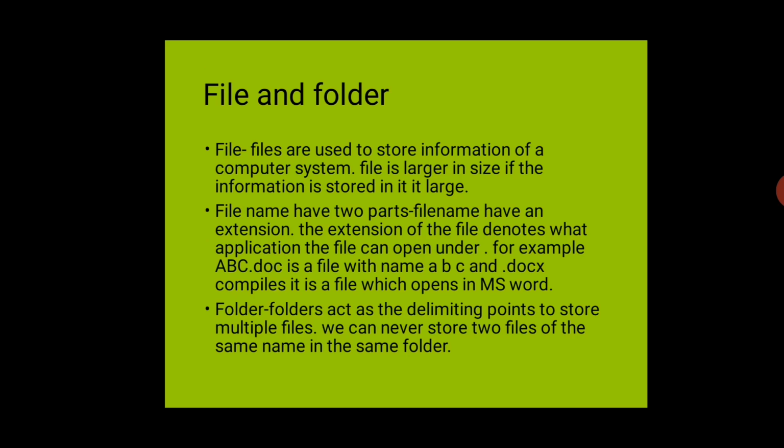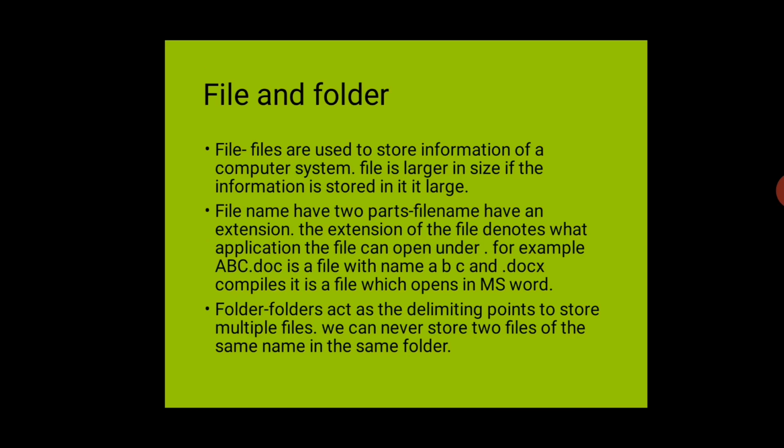If you are using a large amount of data in your file, then your file size will increase. If you are using a little amount of data in your file, then the size of the file will be small. A file has two parts. First is the file name, and after the dot we use the extension.